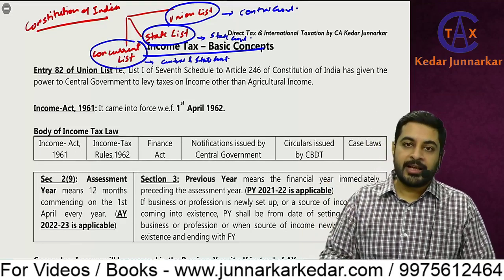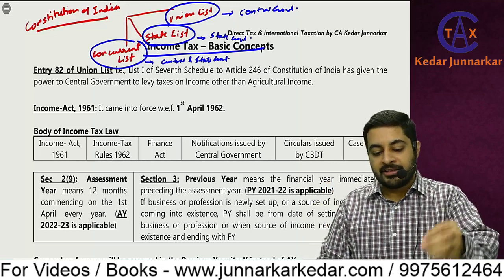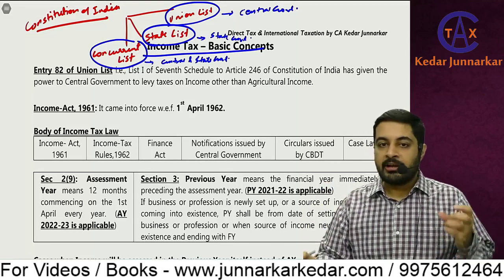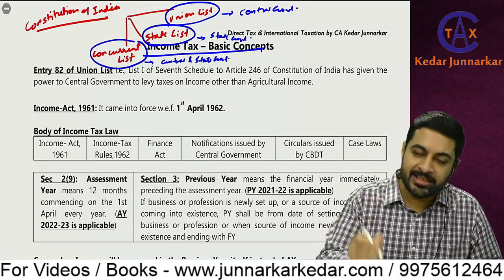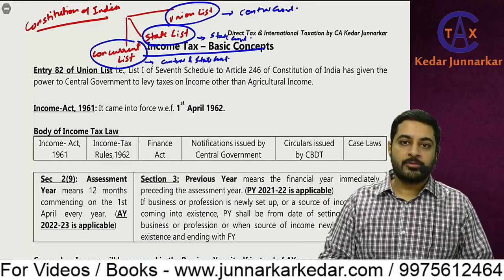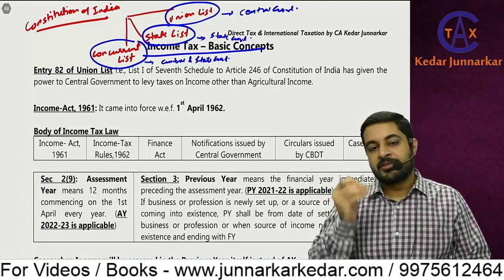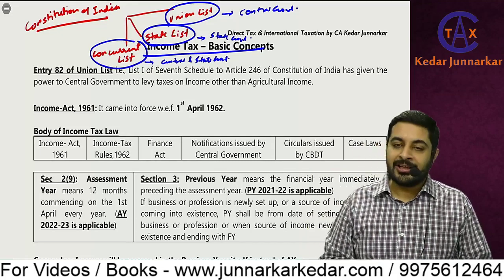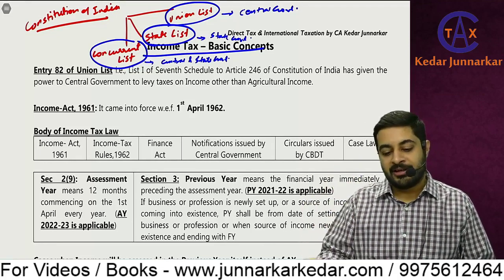What about income tax? This list in the constitution is not restricted to taxes. It will be for other matters also. For example, health. Taking care of the health of the people is in the state list, which means which government is responsible? State government is responsible. Like that, different matters are there. If you want, after the class you can just Google the Union list of the constitution, the State list of the constitution, and see what the different matters are.